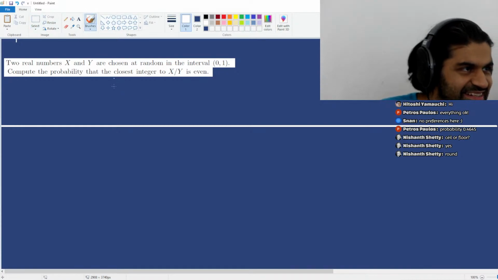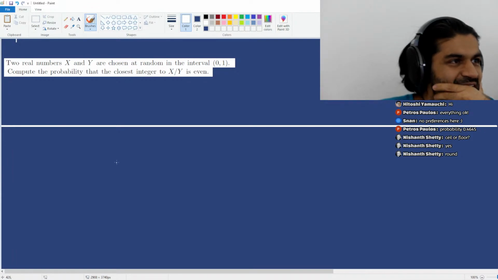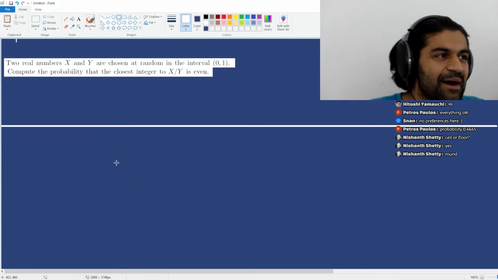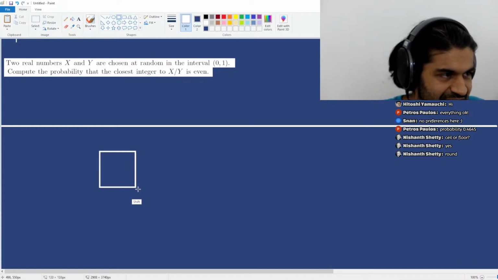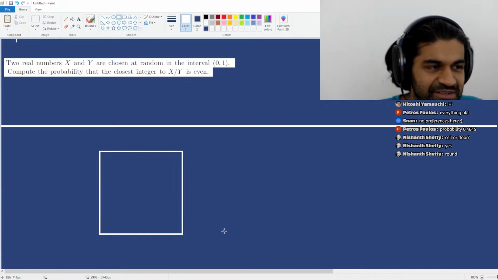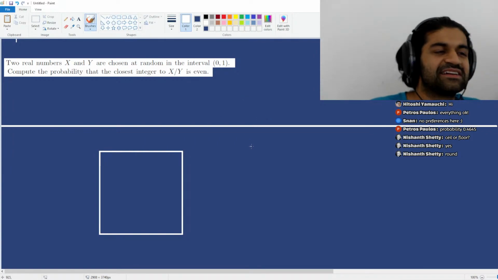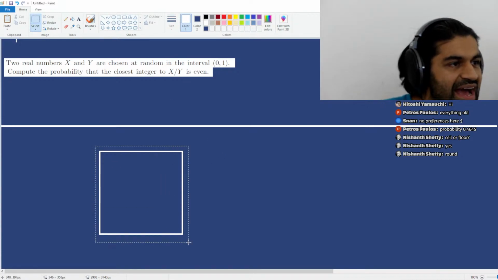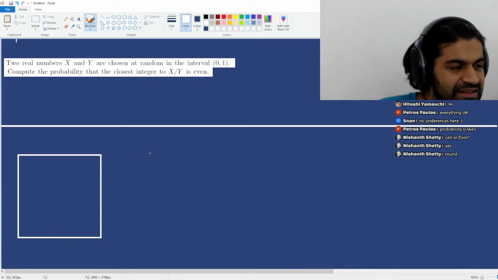So let's go. So how might you do this problem? This is kind of an interesting problem with an interesting answer. So here's what I'm going to do. I'm going to take all of my possibilities for x and y and just draw them in a nice, neat little square. Okay? Also, I would like to algebraically express the condition that the integer closest to x over y is even.